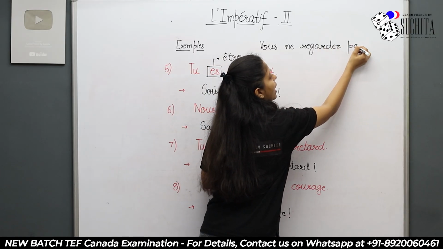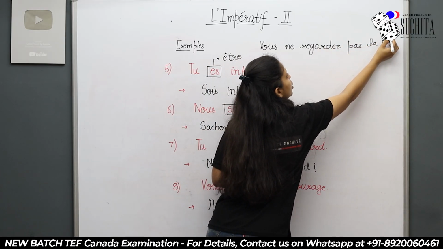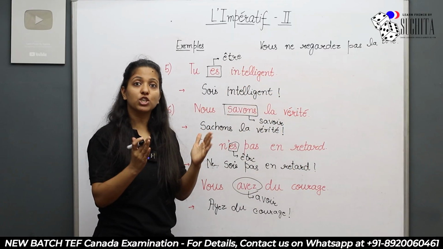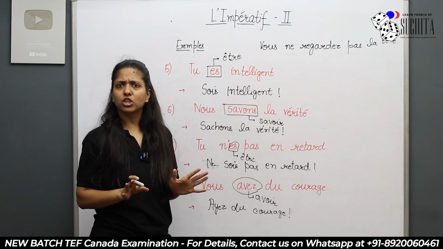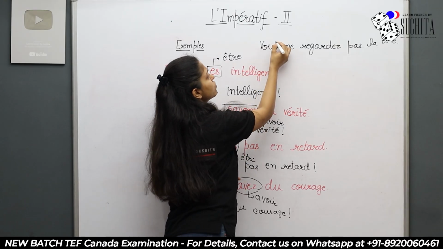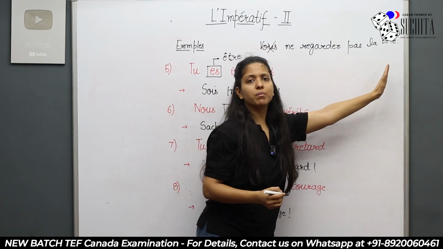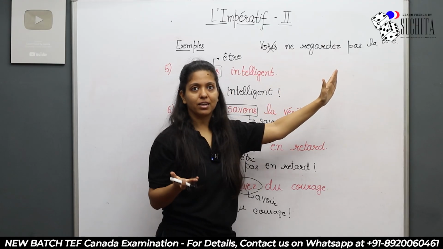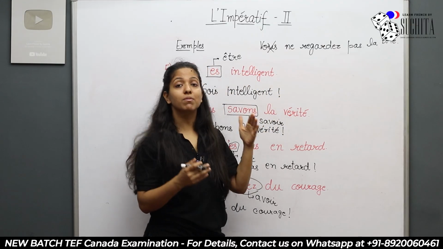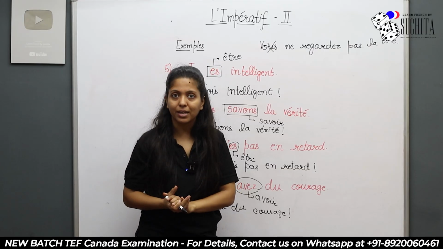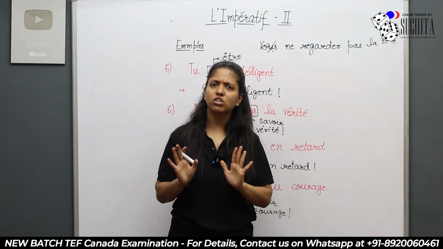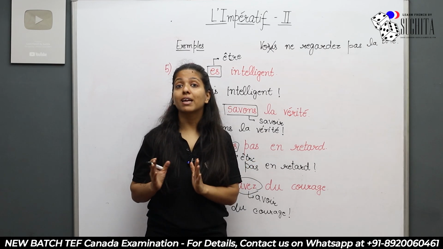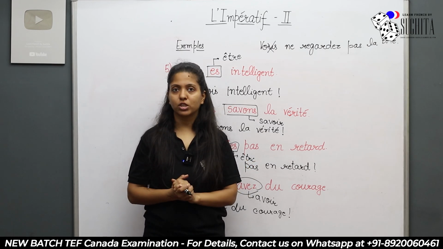This is your present tense, your simple sentence, and you want to change it into imperative, saying don't watch the television. So what will you do? Remove this vous and your sentence will remain as it is. You'll say ne regarde pas la télé. I'm sorry, because it is with vous, it becomes ne regardez pas la télé. So in the negative, don't be scared. You just need to put ne and pas before and after the verb, and nothing else is going to change. So ne regardez pas la télé, which means don't watch the television.